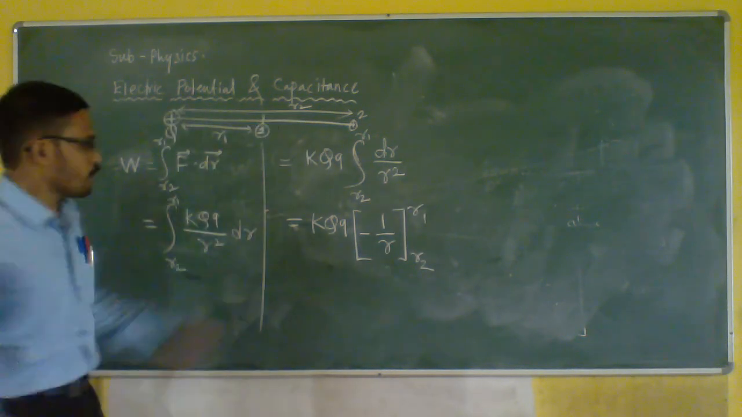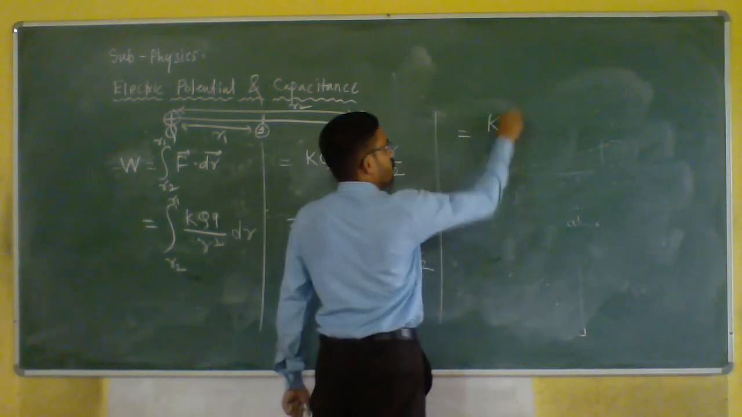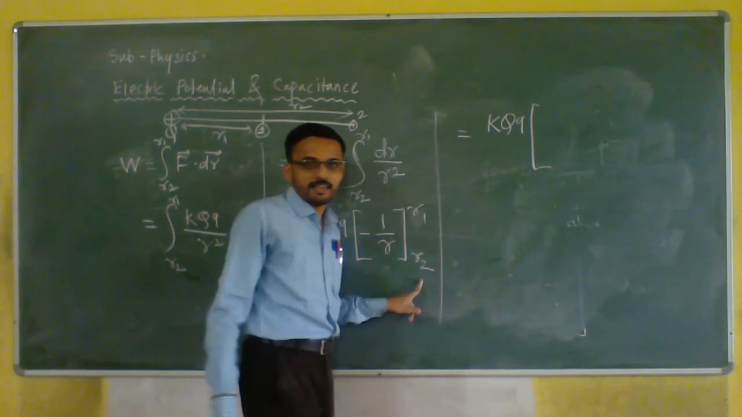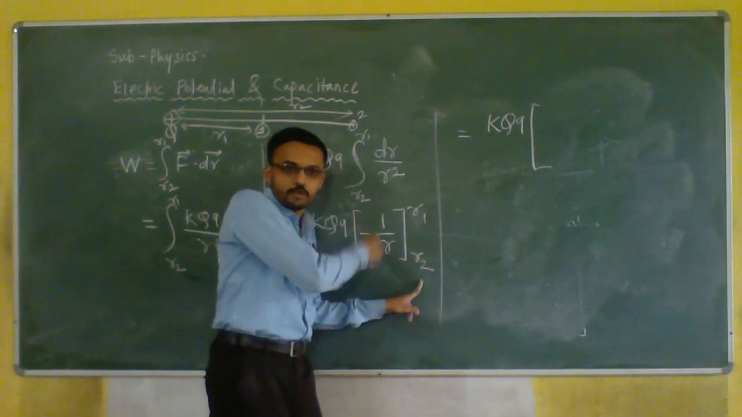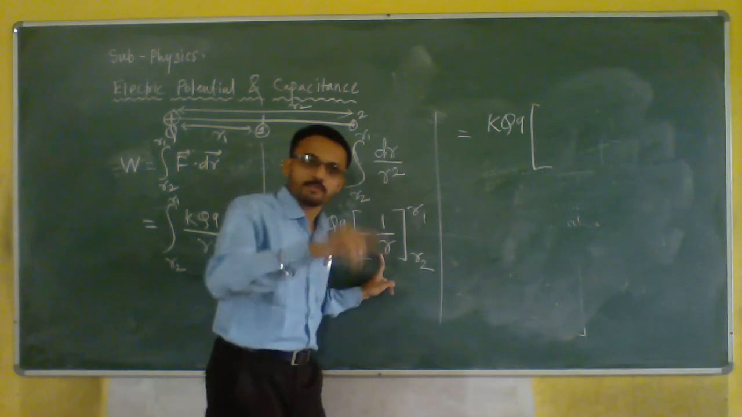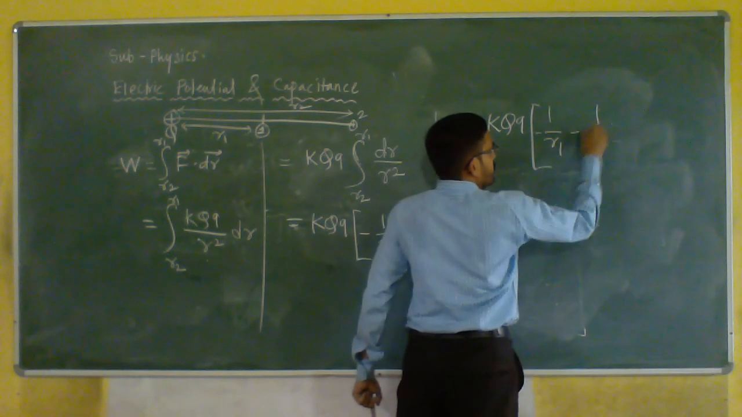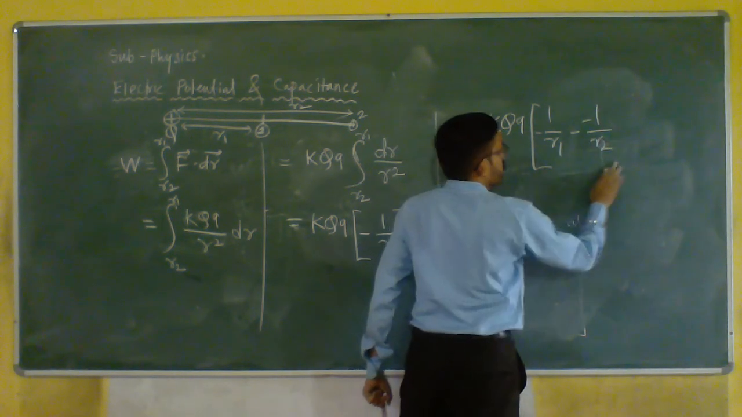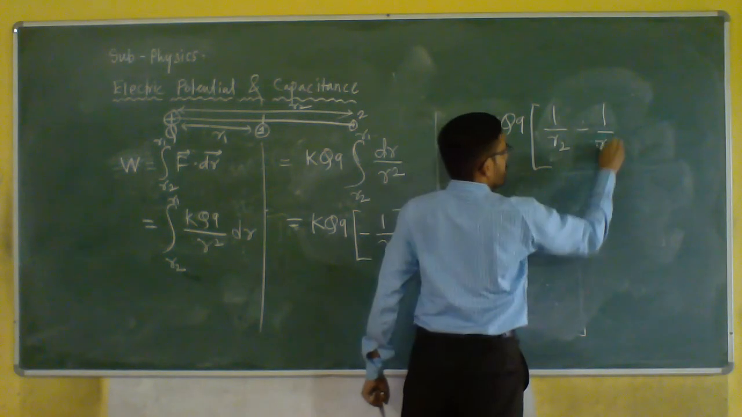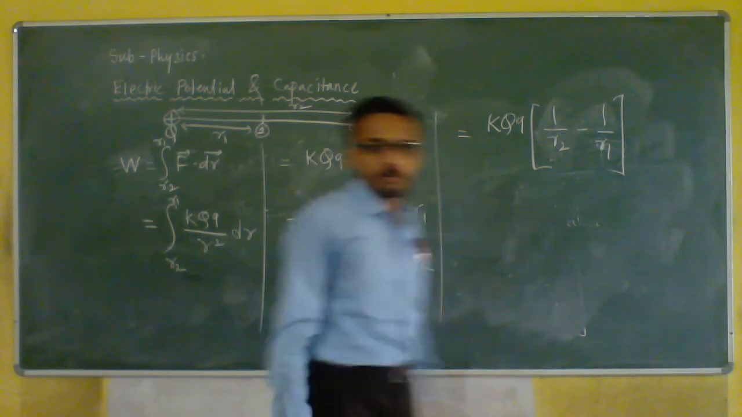That's all. So what I can write out of that, it will be just kQq. इसको उल्टा कर देते हैं, upper limit minus lower limit, but it is minus ना, so it will actually be minus 1 upon R1 minus 1 upon R2. So it will be just minus 1 upon R1 minus 1 upon R2. So it will be just 1 by R2 minus 1 by R1. Understood? Getting my point?